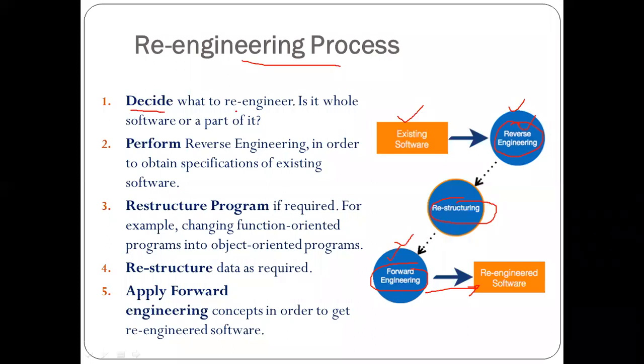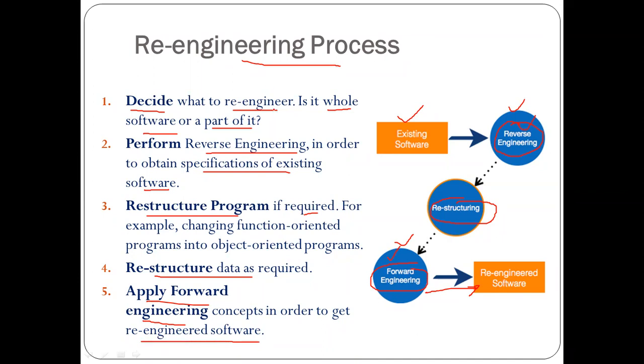First of all, we need to decide what to re-engineer. That means we are going to work either with part of the software or with the whole software. Then we perform reverse engineering in order to obtain specifications of the existing software. Then we restructure the program if it is required. Maybe only redocumentation is needed, maybe restructuring is needed, maybe redesigning is also needed, so accordingly we are going to work. Restructuring of data is required, and then we apply forward engineering concepts to get the re-engineered software.